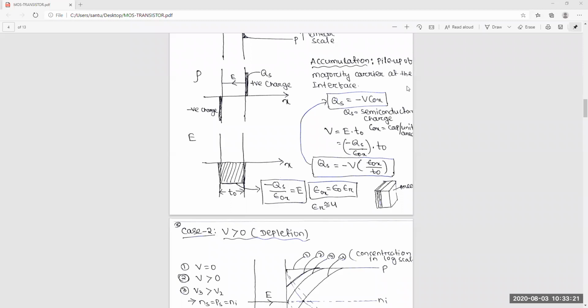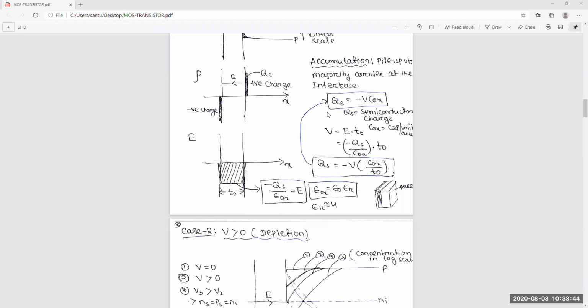It will be a straight line. In the negative direction, as you increase the voltage, the charge increases, and it decreases to zero at V equal to 0. Got this point? What is Q versus V in the accumulation region? Yes or no? Yes, sir.